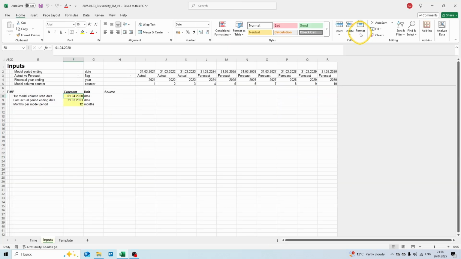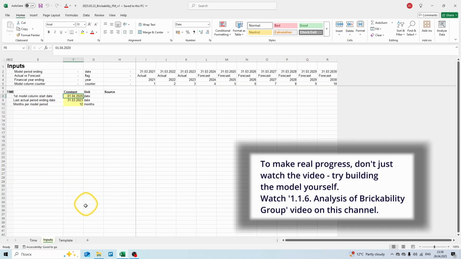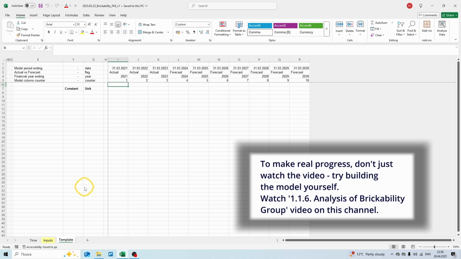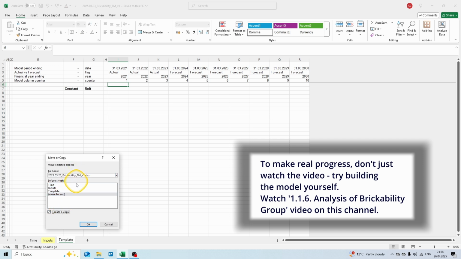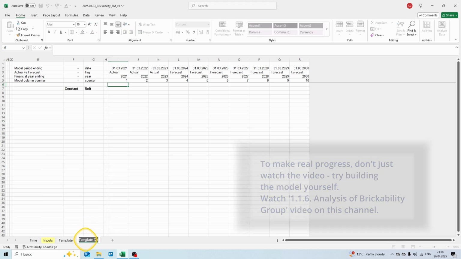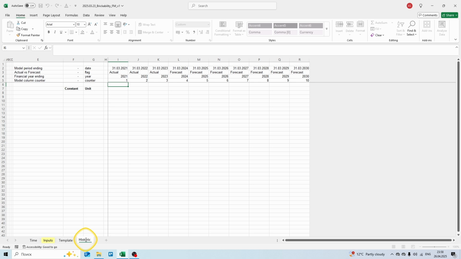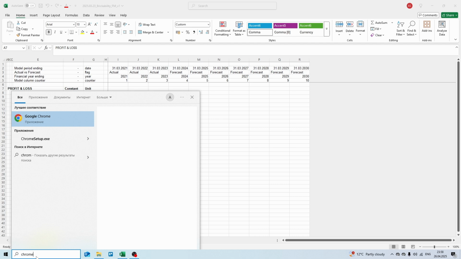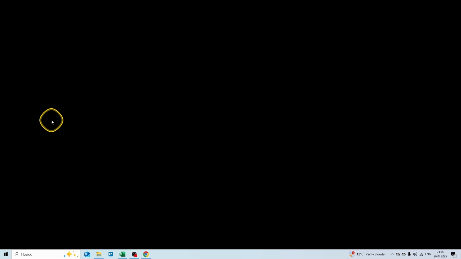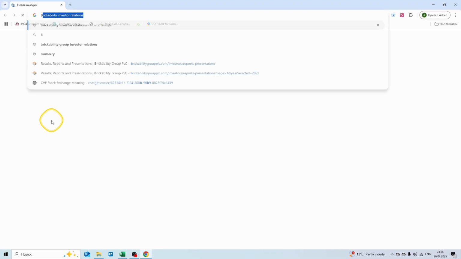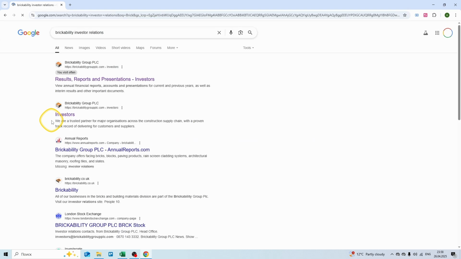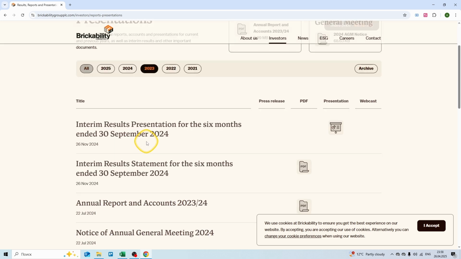Let's make it full screen, and let's copy our template. Right click, move or copy, create a copy, and double click to rename it to historic financial statements. Let's type profit and loss, and let's open our browser. Let's type in Brickability Investor Relations, and let's open reports and presentations for investors. Let's open our annual report for 2023.